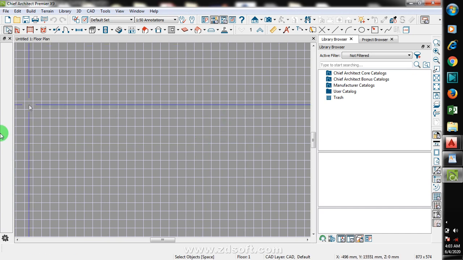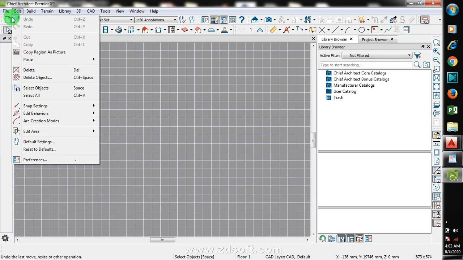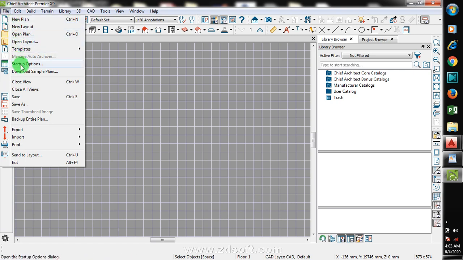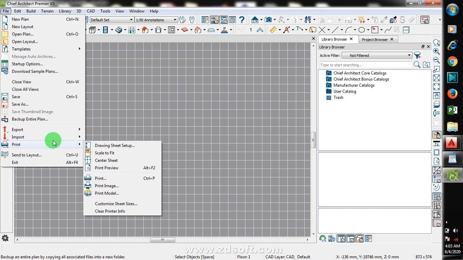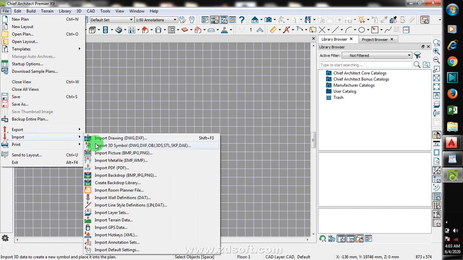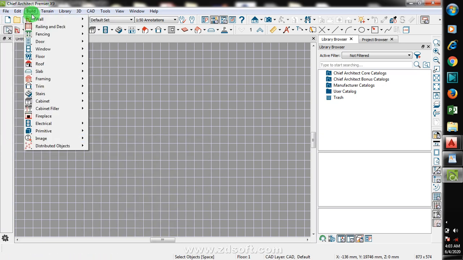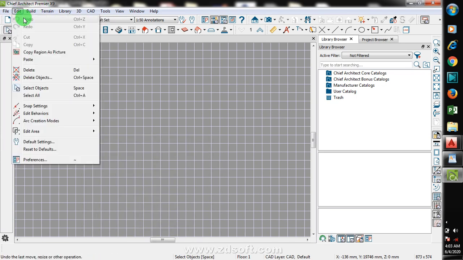Right now, as you can see, this software is called Chief Architect. You can see you have a file menu where you have new plan, new layout, open plan, open layout. You can import, you can export, you can import DWG, that's an AutoCAD file. There are so many files you can import.